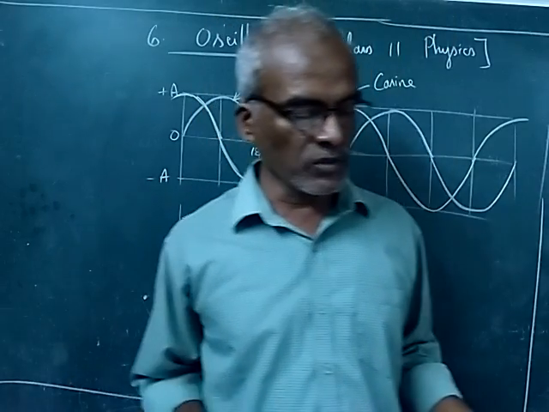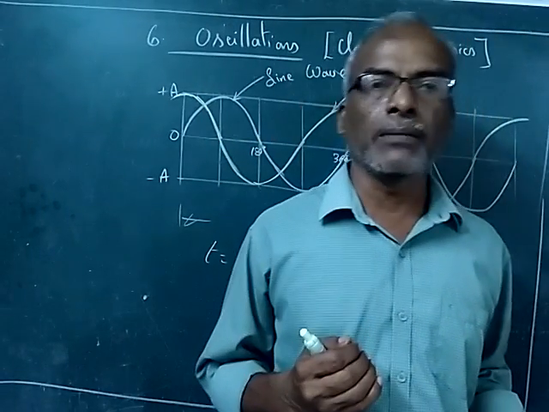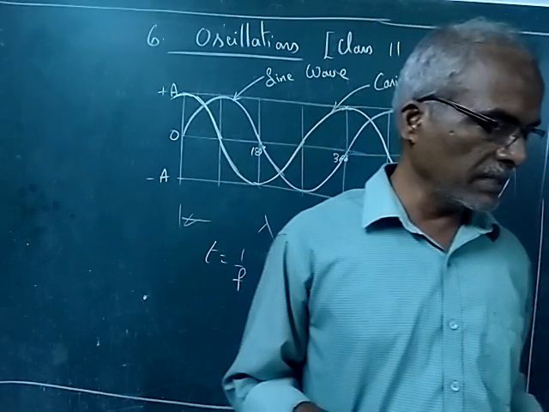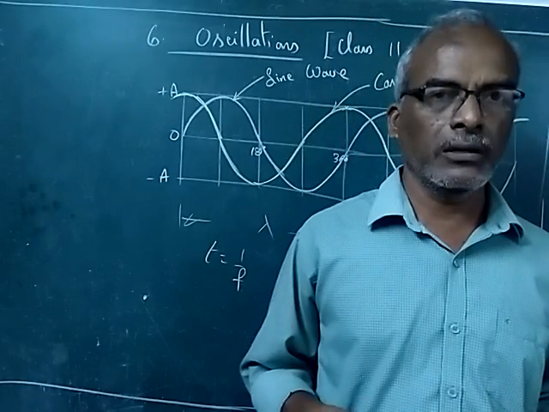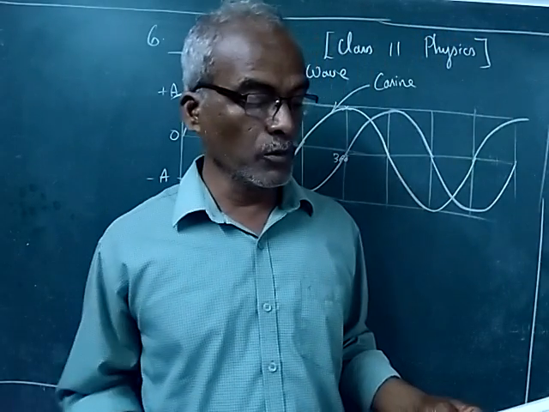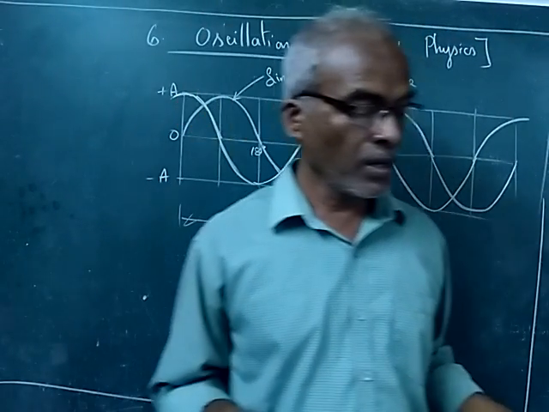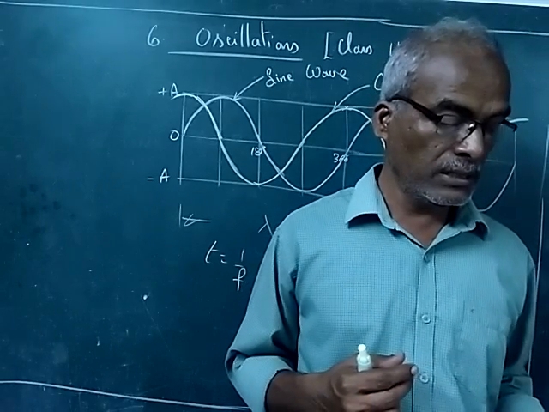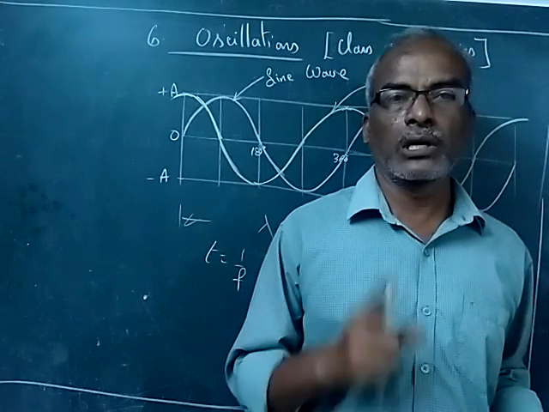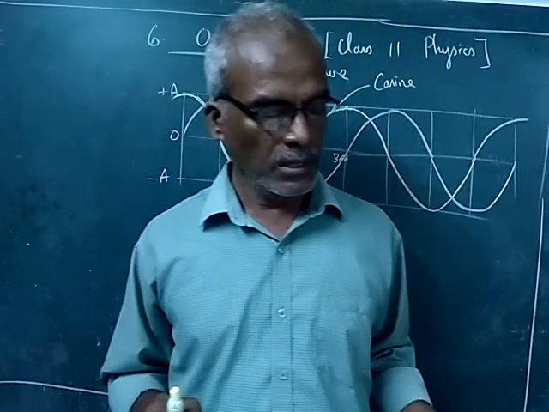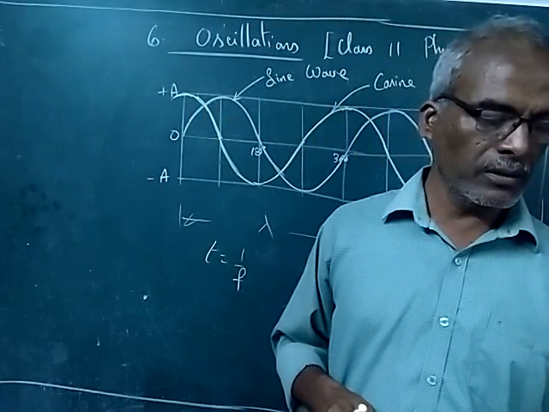A harmonic oscillation of constant amplitude and single frequency is called simple harmonic motion. Once again I repeat, the amplitude should be constant, and a single frequency, only one frequency, you cannot have n number of frequencies. It's called simple harmonic motion.